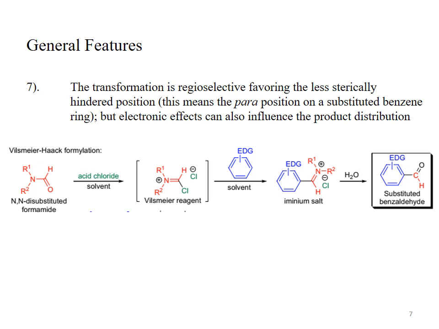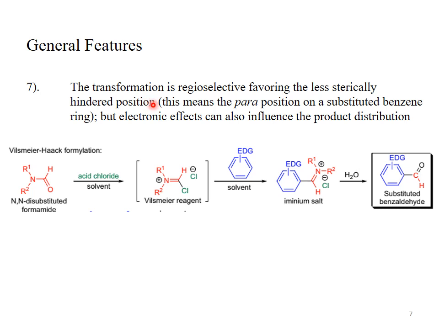The transformation is regioselective, favoring the less sterically hindered position. This means the para position on a substituted benzene ring. So when the aromatic system is treated with DMF and POCl3, the resulting iminium cationic species can go to the para position. The transformation is regioselective, so the incoming electrophile goes to the para position because there is less hindrance at the para position if our substrate is a substituted benzene. But electronic effects can also influence the product distribution.